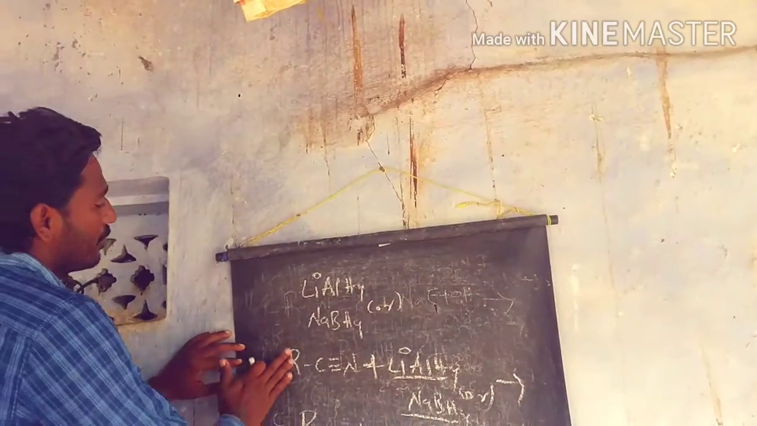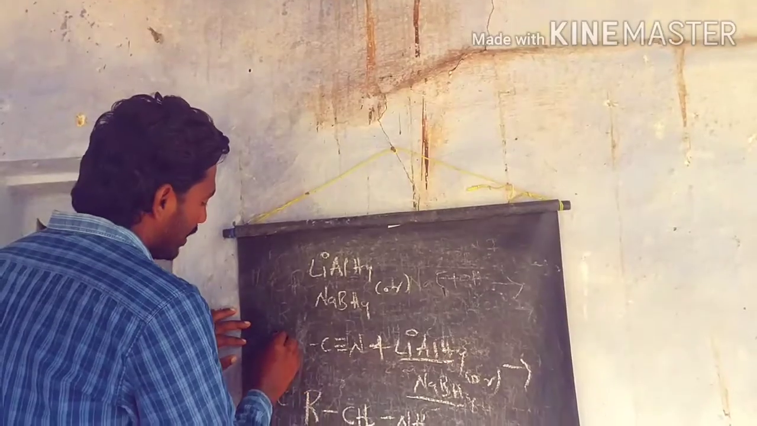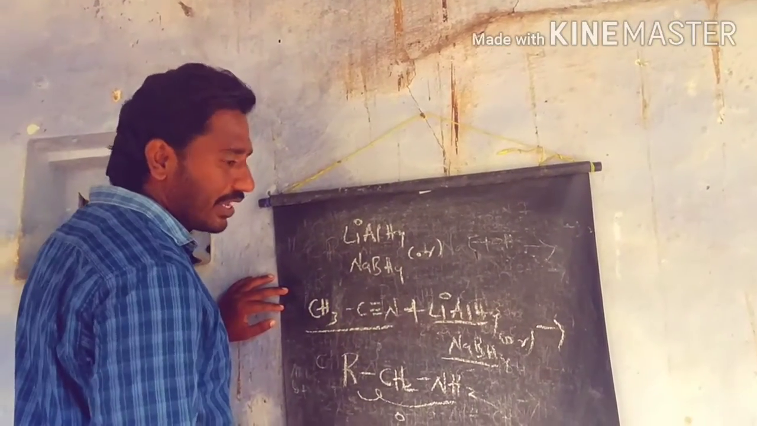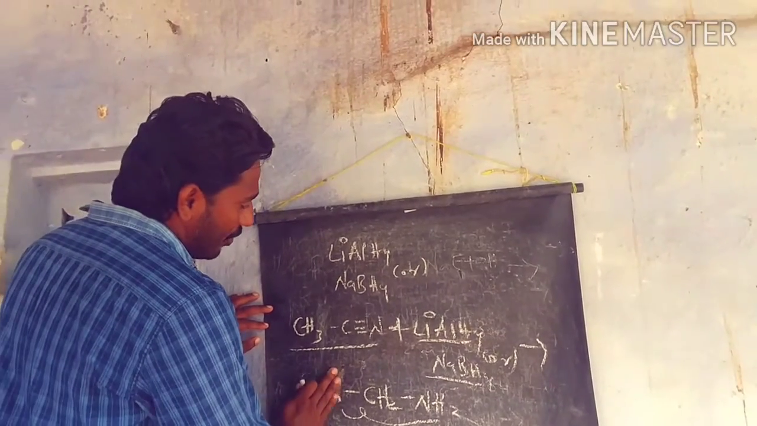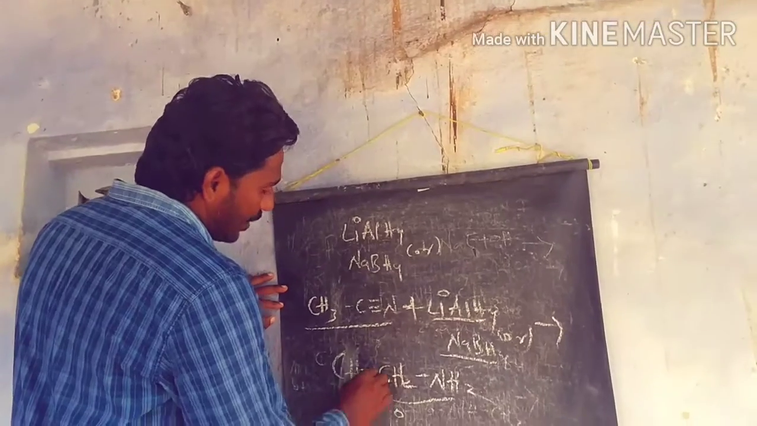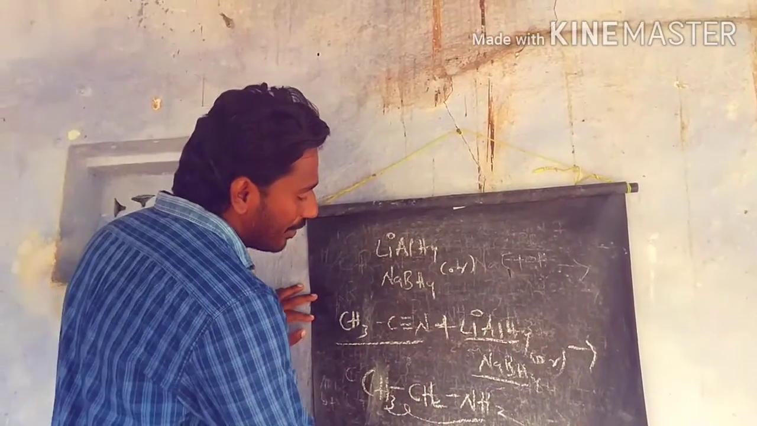Let's see some of the examples we discussed. If you take methyl cyanate involved in this reduction process, this is the methyl cyanate, CH3CN. The methyl cyanide involved in this reduction process gives methyl amine as the product. This is the primary amine.